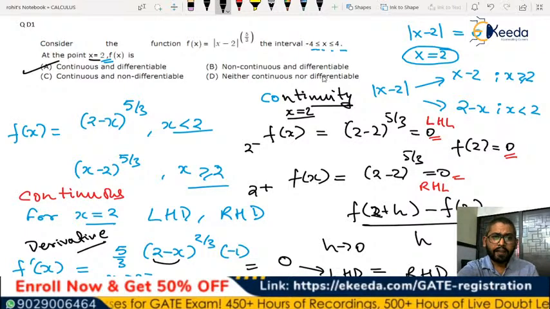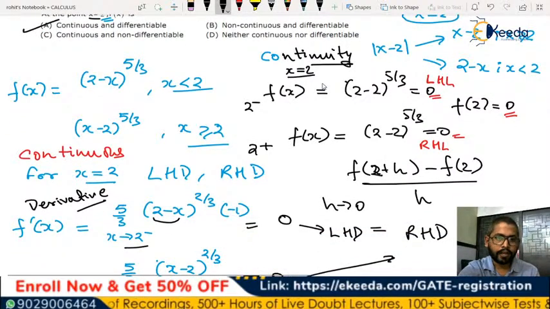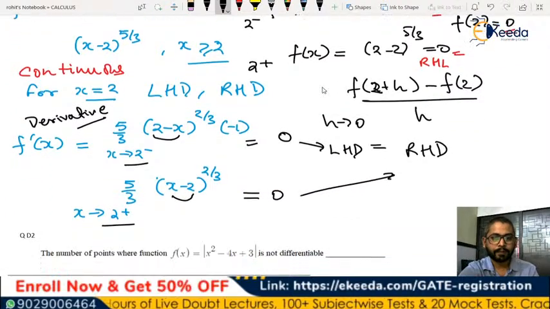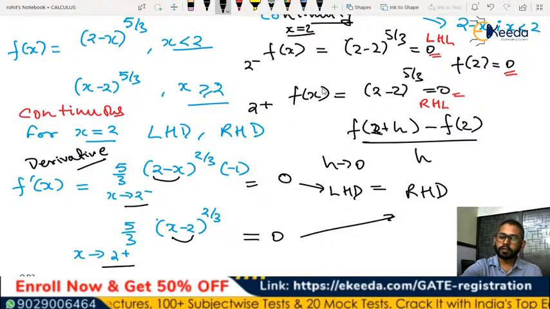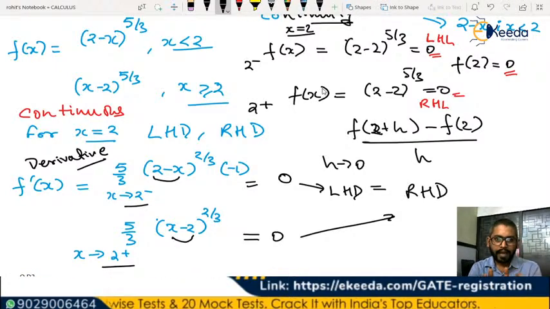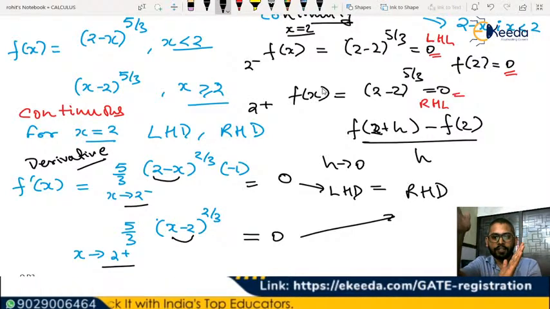You don't have to be very quick while solving it. If you're trying to be fast, it is very good, but you have to make sure that you're not making any mistakes. Because of this power of 5 by 3: if it had been mod x, it would have been a sharp bend coming down and then changing.